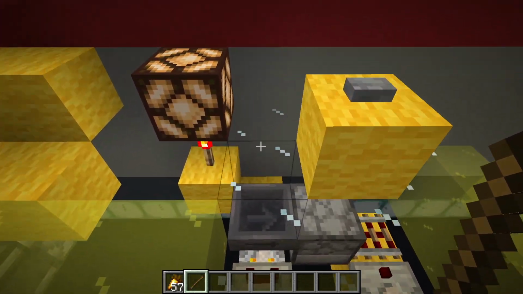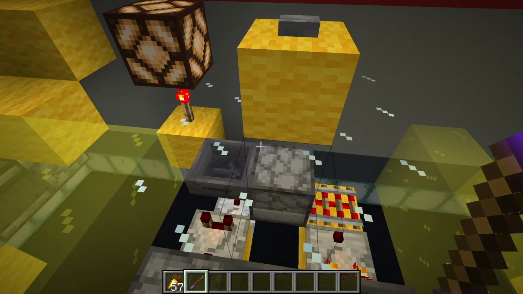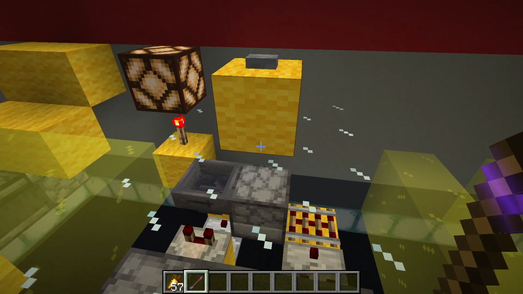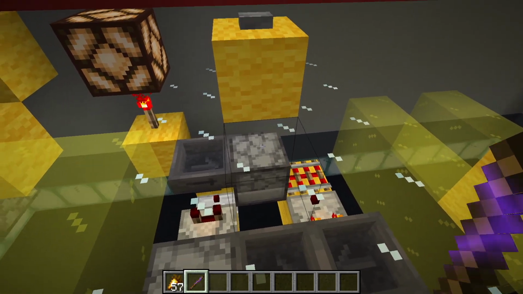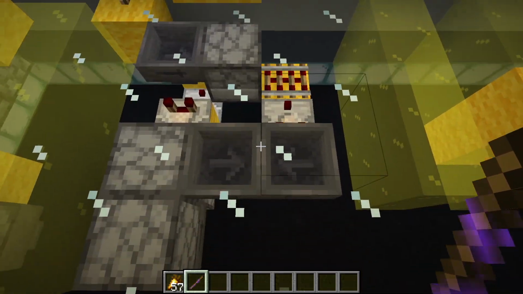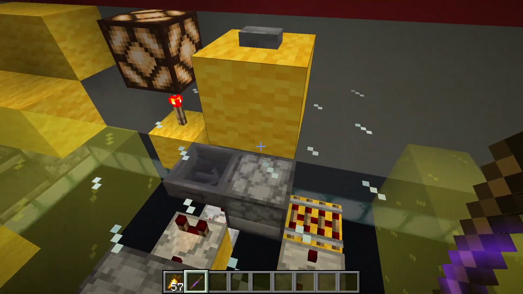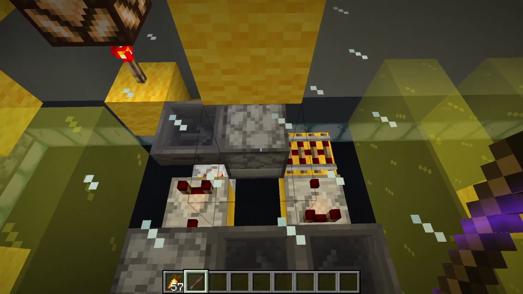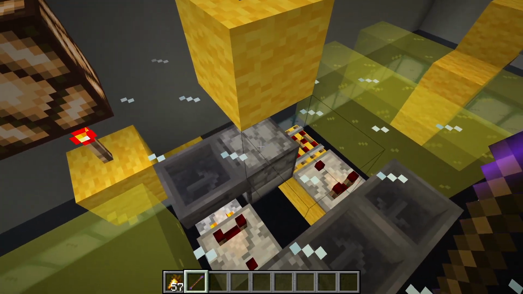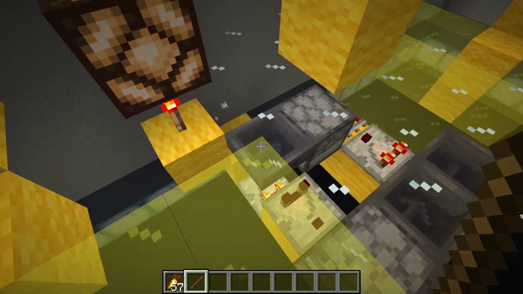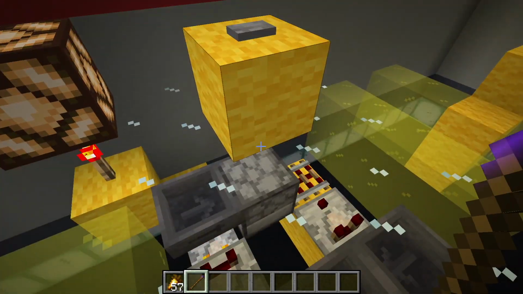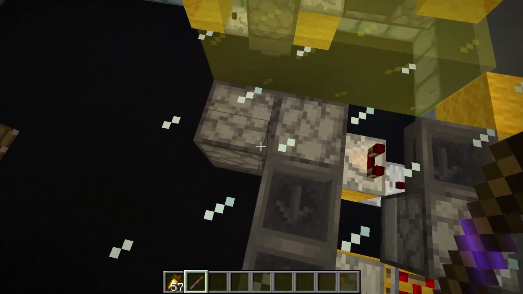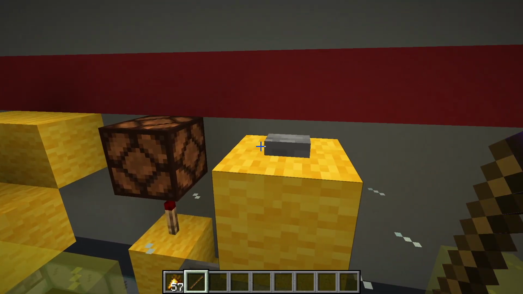Now you can use this to trick your friends. This was showcased in an earlier episode, the Pistons episode, go check that out. And this is the floating button. Now normally you would have half slabs here, but we're going to use glass to make it easier to see what's happening. So, when you press this button, this is constantly updating this, which is constantly updating this dispenser, or actually dropper, and because of that, when this is powered, it will drop this into a hopper, and then that will detect that, setting off a T flip-flop, turning this lamp on and off.